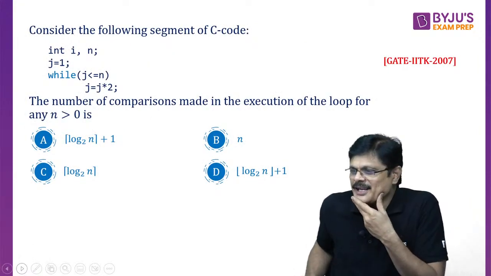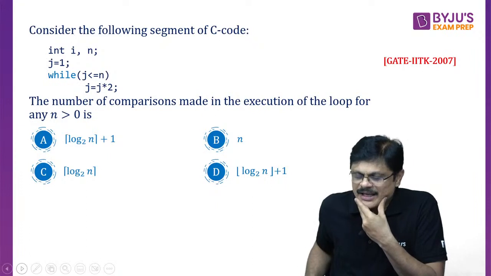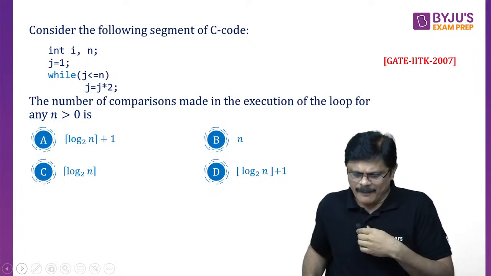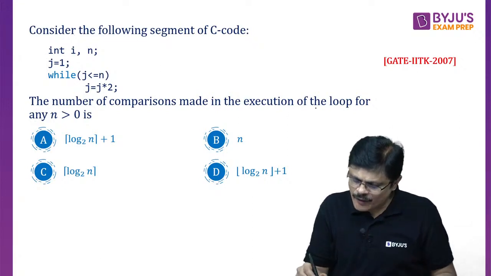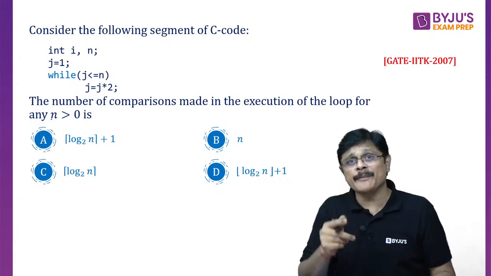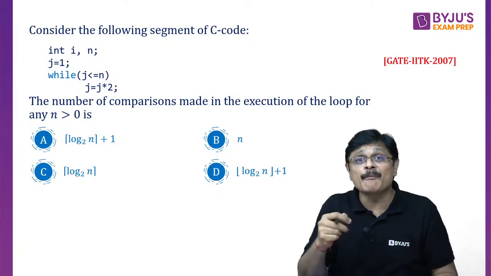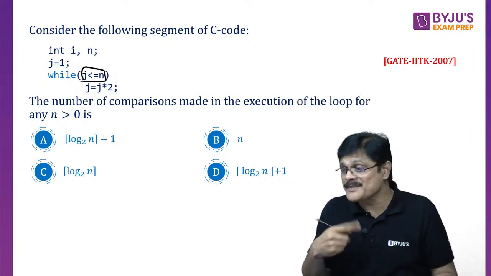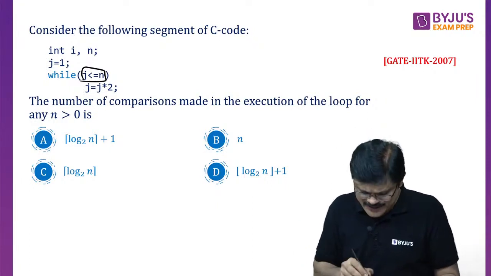Now, this is the interesting problem. This is also a GATE question which was asked in the IIT Kanpur 2007 GATE paper. The number of comparisons made in the execution of the for loop. See, there are two types of questions, complexity, but here it is the number of comparisons. How many times is this compared? You have to say. So let us see this problem.